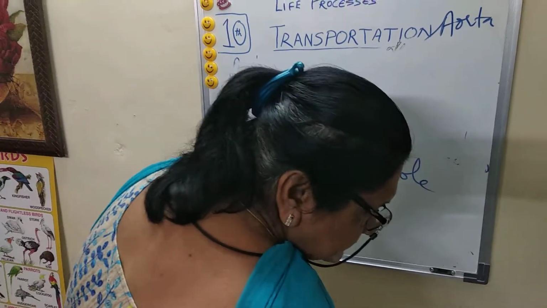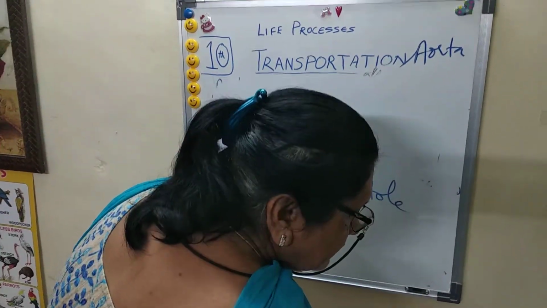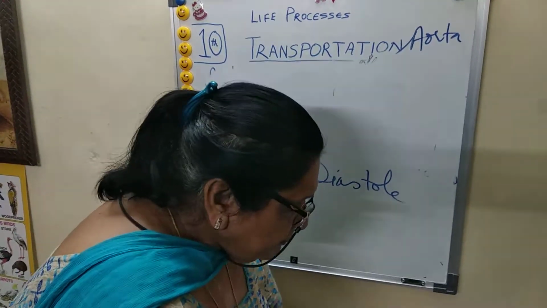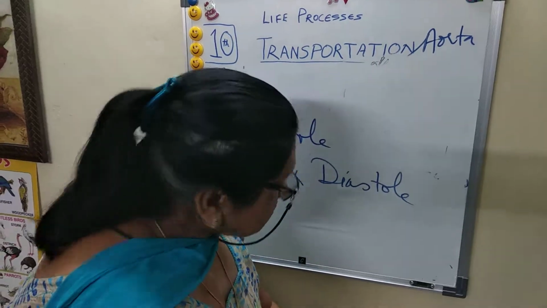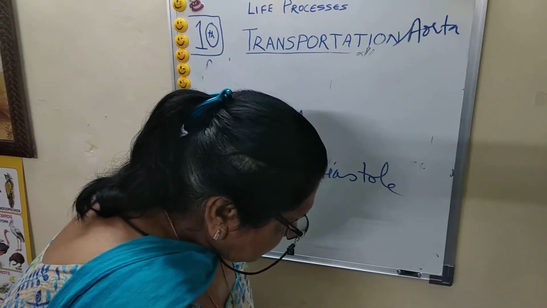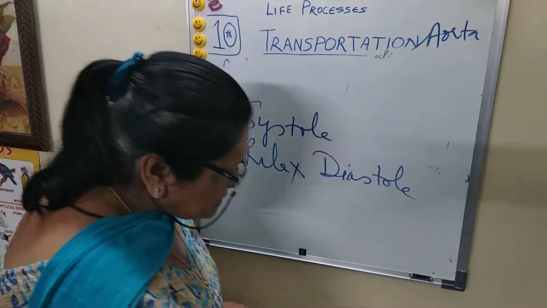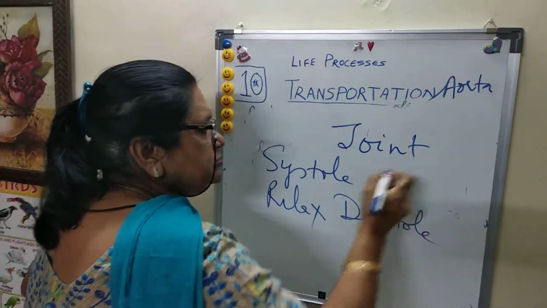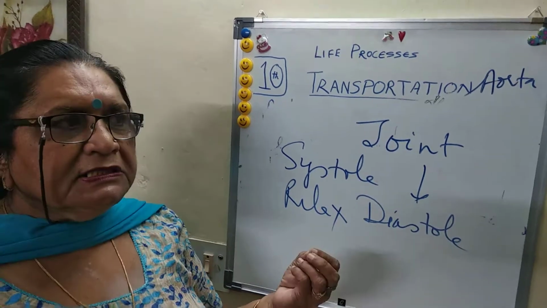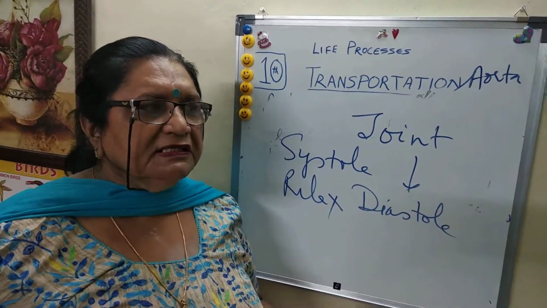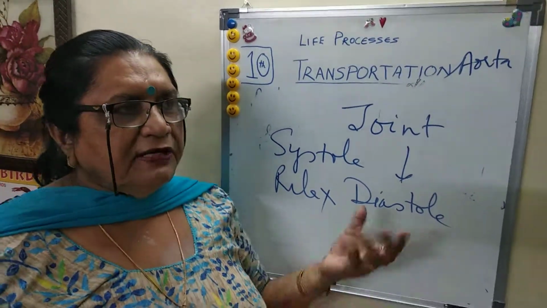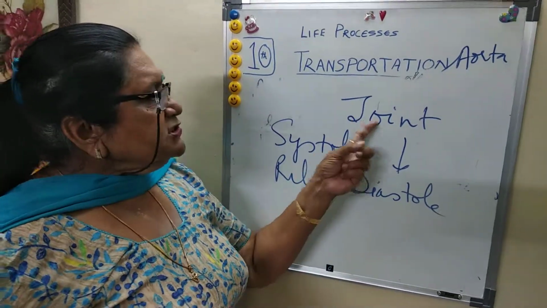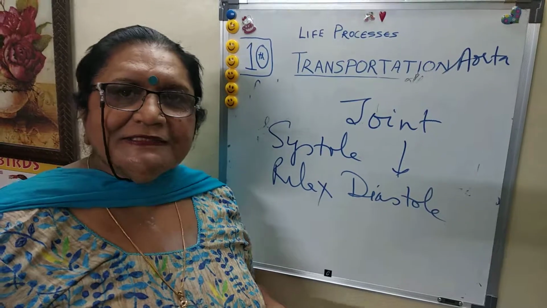Now, this is possible because there is no intermixing. Why? Because they are having complete chambers. Relaxation, systolic, diastolic. A second term that can come in the paper is joint diastole. It means when auricles and ventricles both are relaxed for a second to receive the blood from both the sides, such condition is called joint diastole.